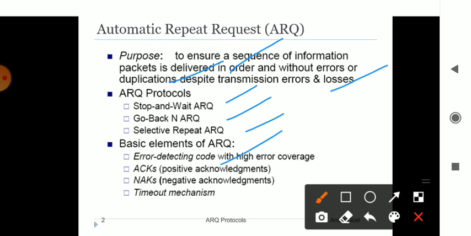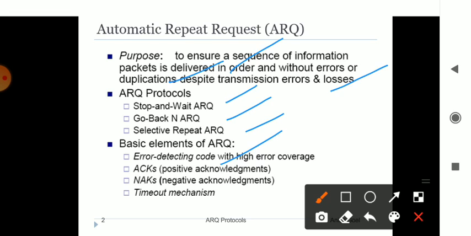Then each and every time information is passed from one end to another end, an acknowledgement should be received for the previous one. What is an acknowledgement? If you go to somebody's house, after reaching, a message is sent to somebody saying that you have reached the destination. That is your acknowledgement. An acknowledgement has to be provided from one frame to another, so that it moves to the other ends. That is your acknowledgement, which is an important basic element of ARQ.